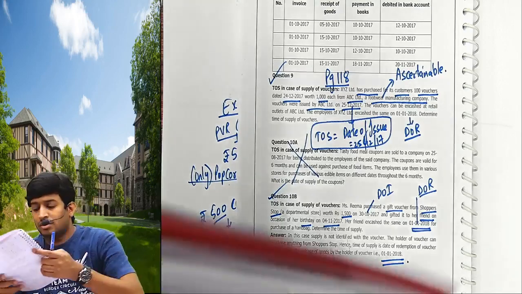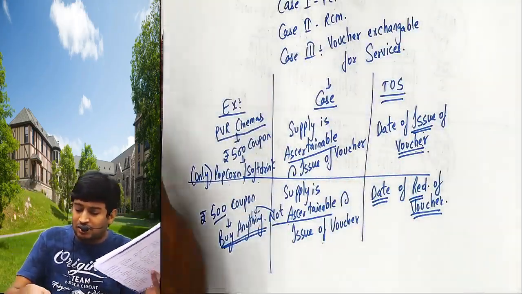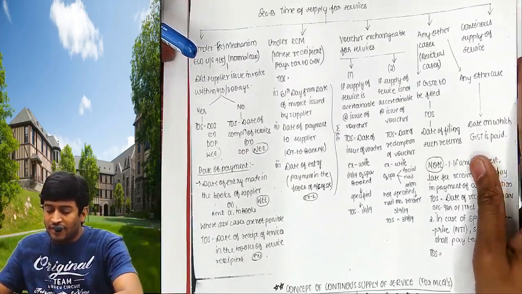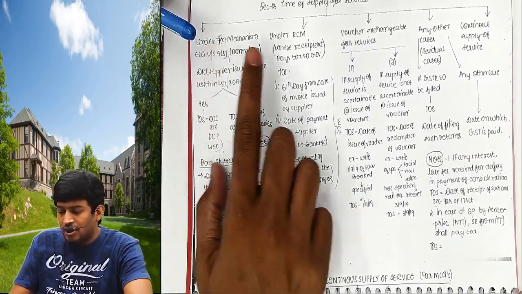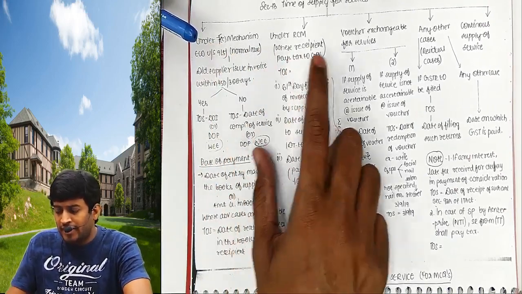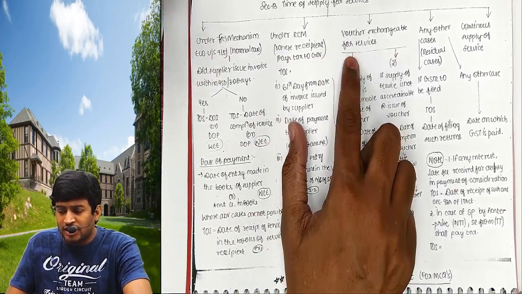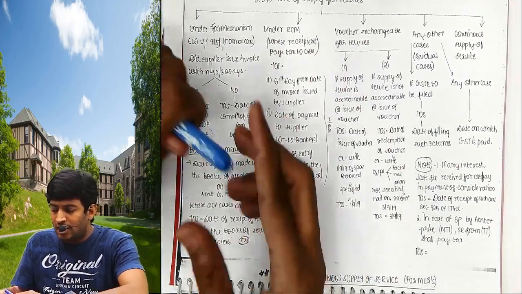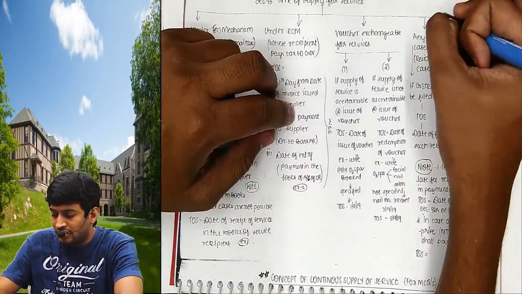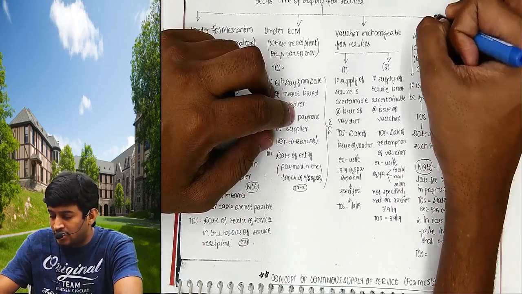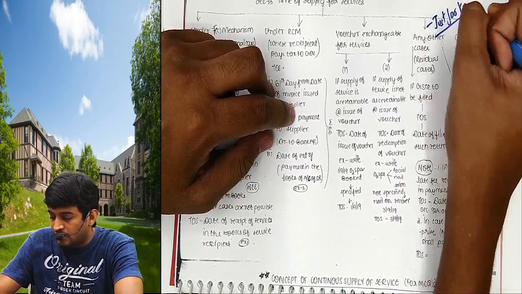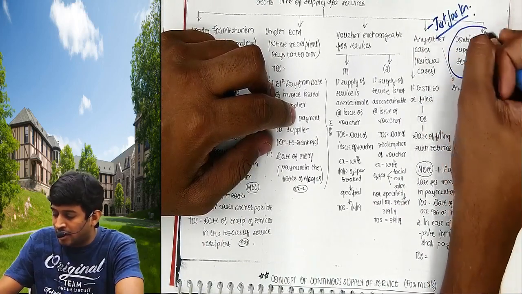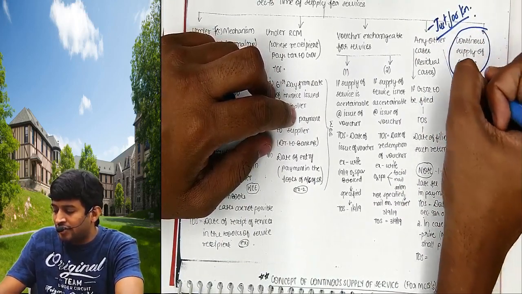Okay, so that is the case. Now we have completed case 1. Case 2, reverse charge, completed. Case 3, voucher exchangeable for services, completed. This is not relevant, just for knowledge. He doesn't ask this. Next is continuous supply of services. Refer to the next page.